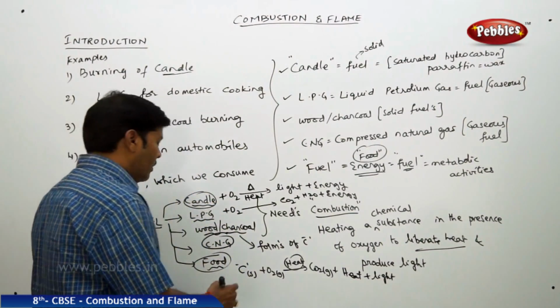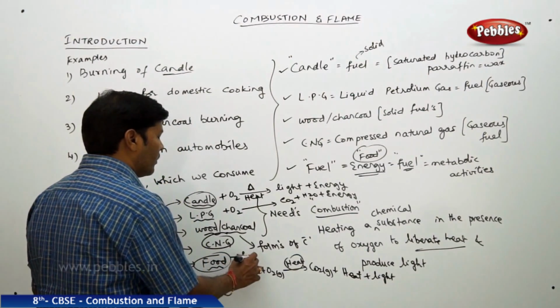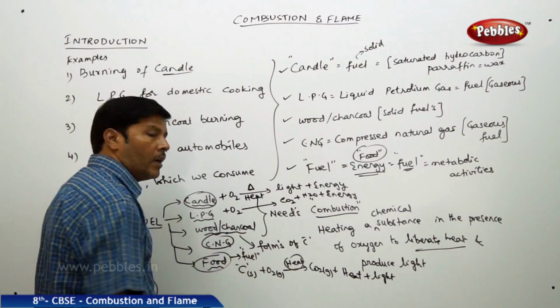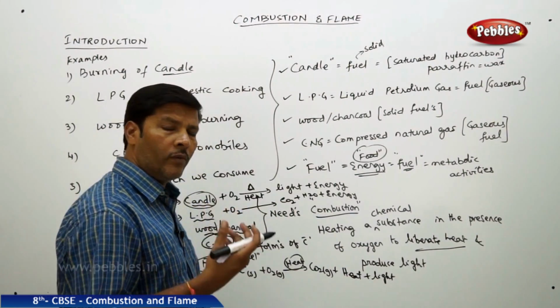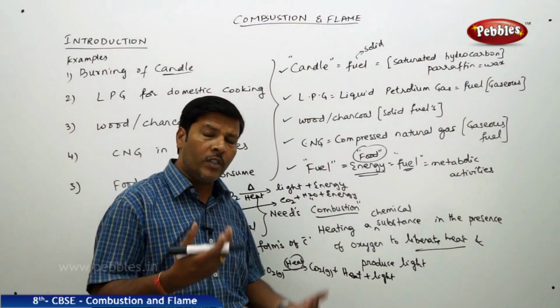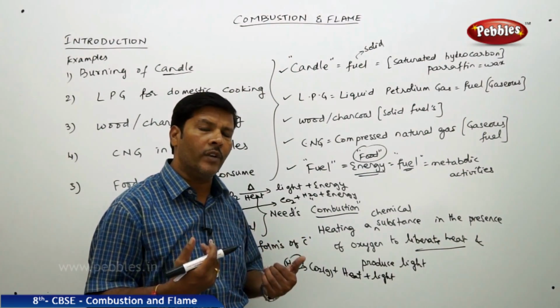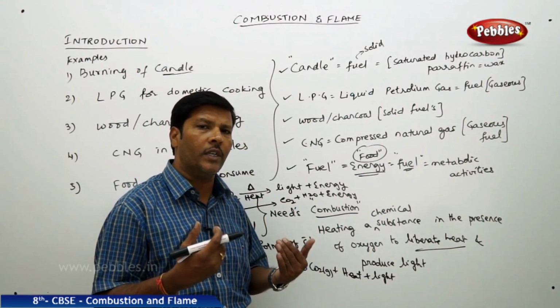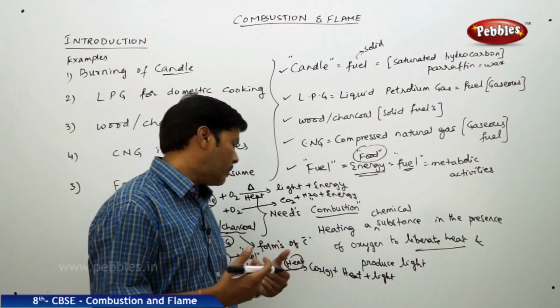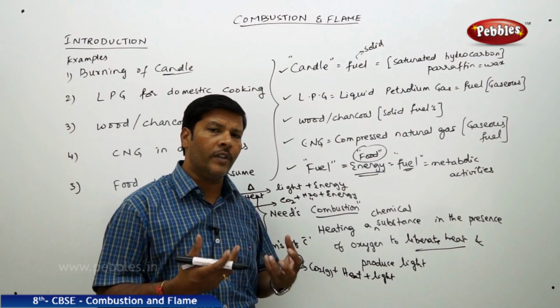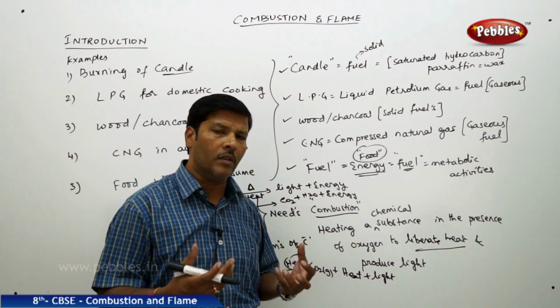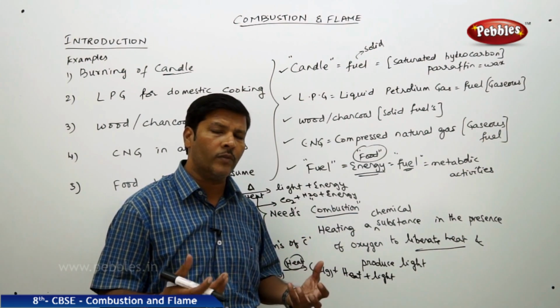And if you take food, we can consider the food as a fuel, because we can consider the food as a biofuel for us. Whatever food we take is in the form of energy, in the form of fuel. The food we consume is always present in complex compound form.